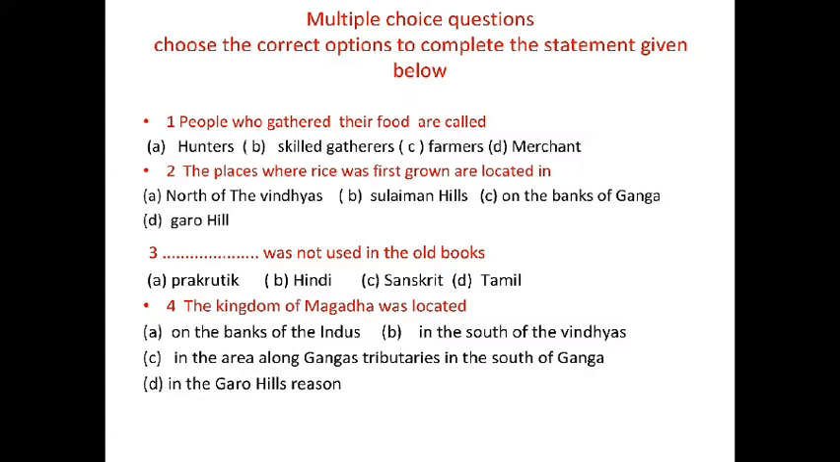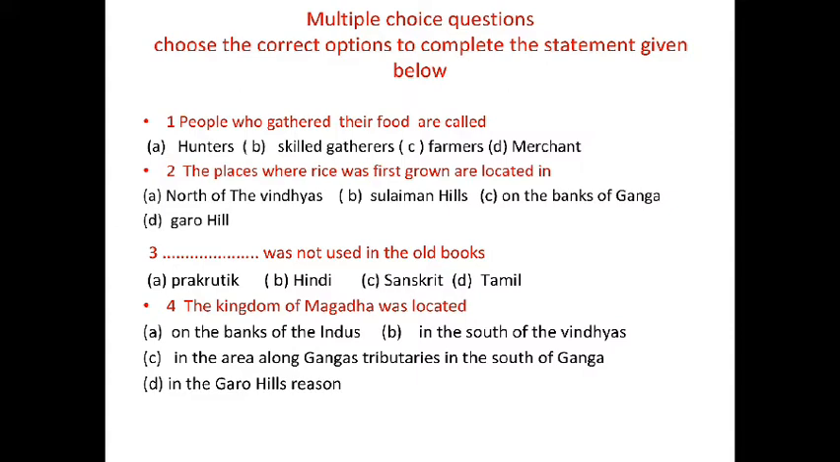are A. Hunters, B. Skilled gatherers, C. Farmers, D. Merchant. Question number 2. The places where rice was first grown are located in A. North of the Vindhyas, B. Suleiman Hills, C. On the banks of Ganga, D. Garo Hills.